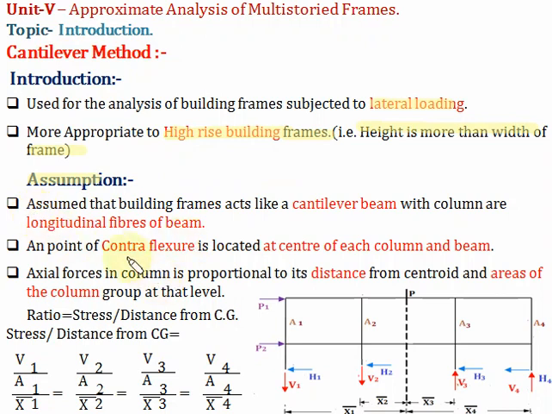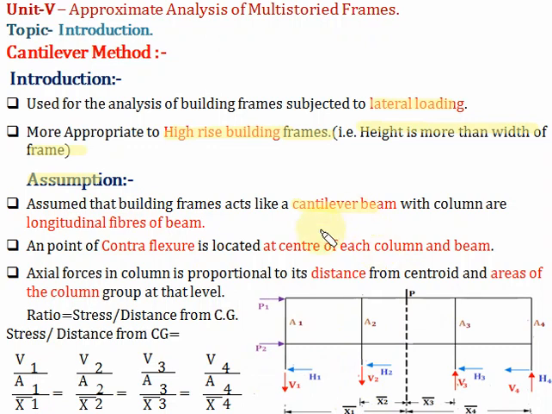First assumption: assume that the building frame acts like a cantilever beam, with the columns as the longitudinal fibers of the beam. Getting it or not? Whatever the building frame is, it acts like a cantilever beam, and these columns are the longitudinal fibers of the beam.